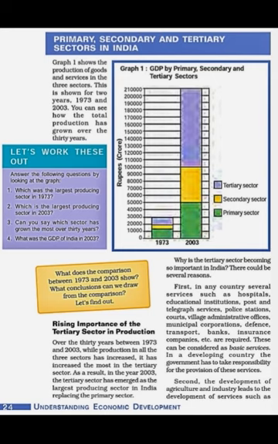Several reasons are there, and this is a direct question which can be asked. Over the 40 years, from 1971 to 2010-11, while production in all three sectors has increased, no doubt, it has increased mostly in the tertiary sector. As a result, in the year 2010-11, the tertiary sector has emerged as the largest producing sector, replacing the primary sector. Now why? Let's see the reasons.